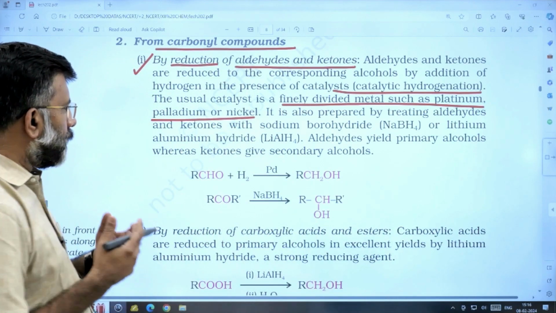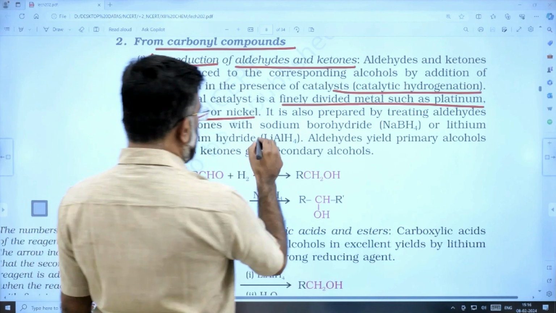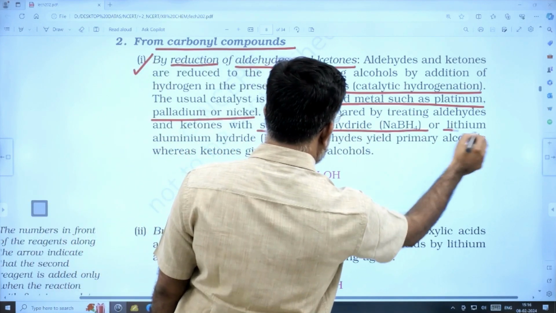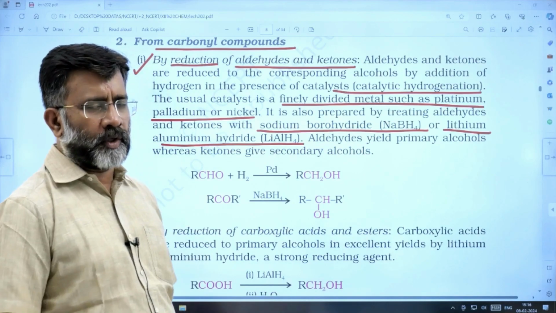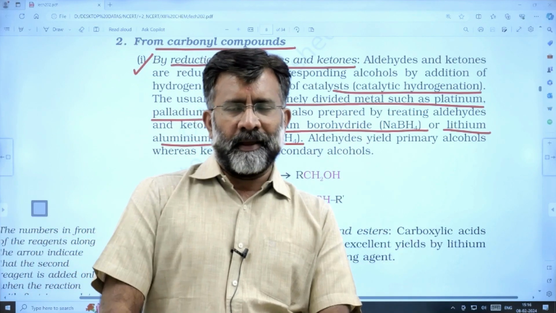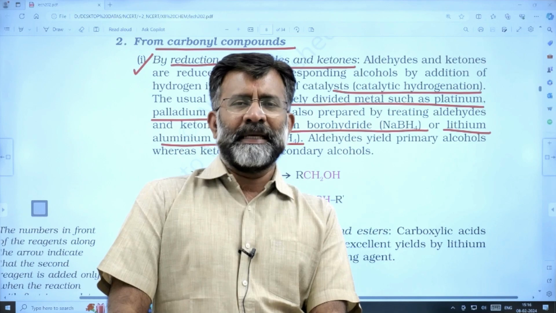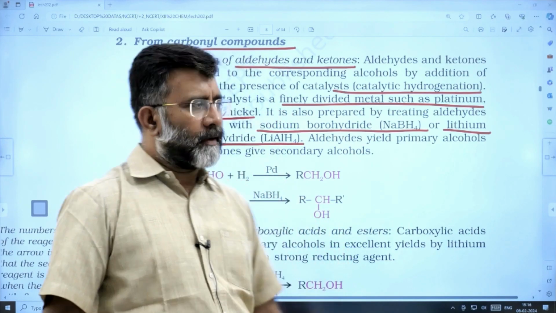Or it may be chemical reduction, sodium borohydride or lithium aluminum hydride. Aldehydes will be reduced to primary alcohol, and ketones will be reduced to secondary alcohol.